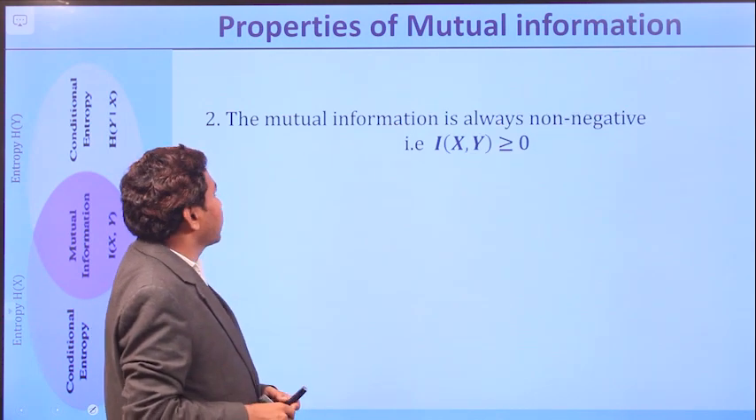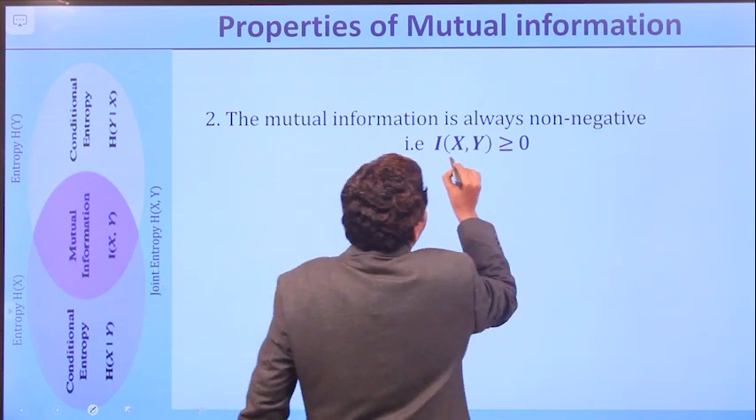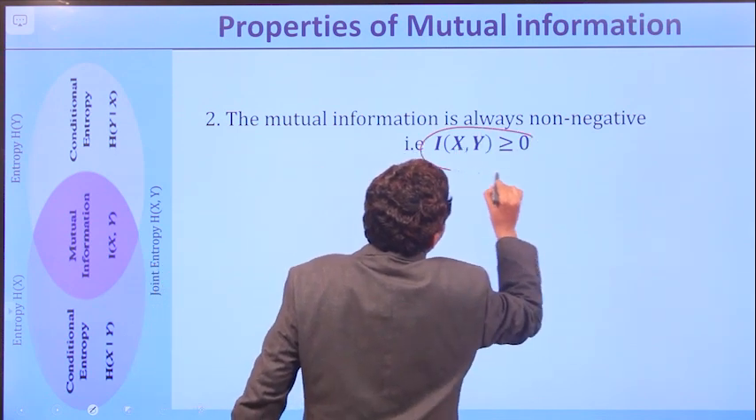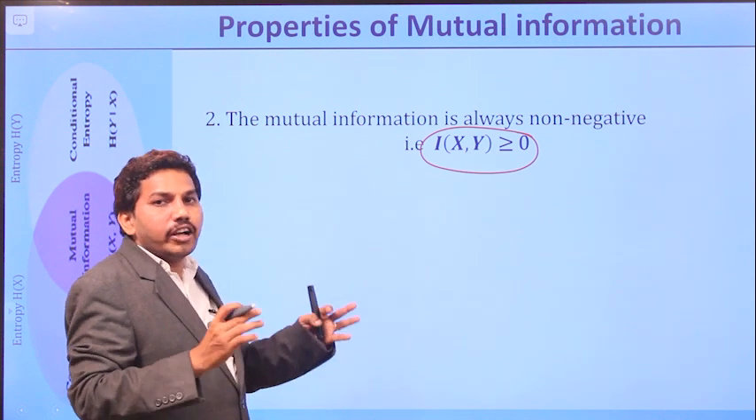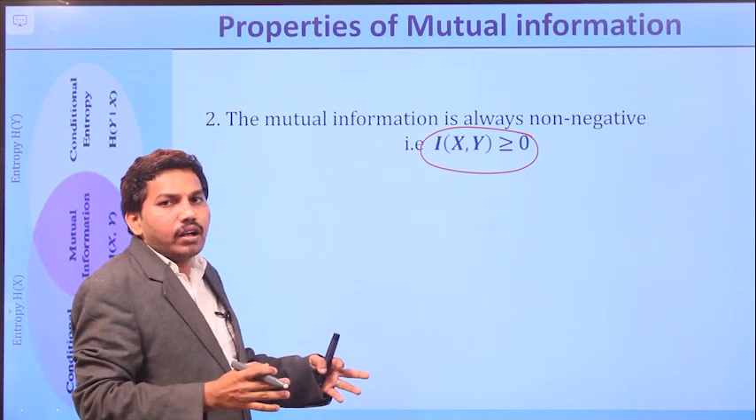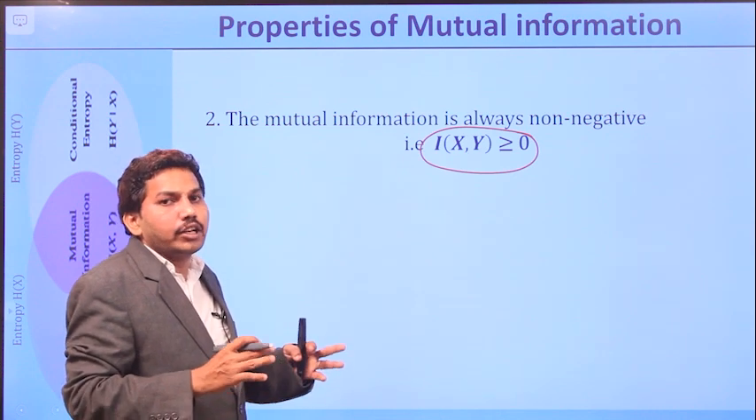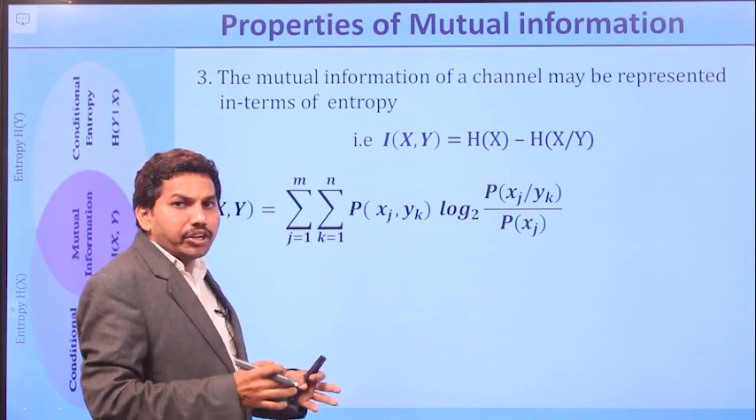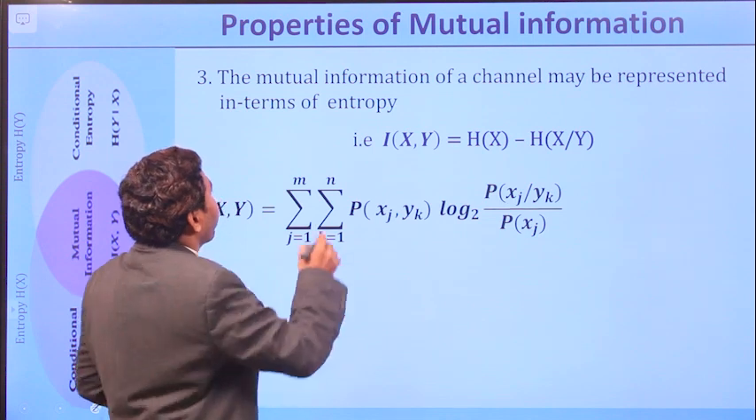The second property is that mutual information is always non-negative. That indicates we may have some information or no information. Okay, so it is a non-negative quantity. The third property is that mutual information of the channel is represented in terms of entropy.